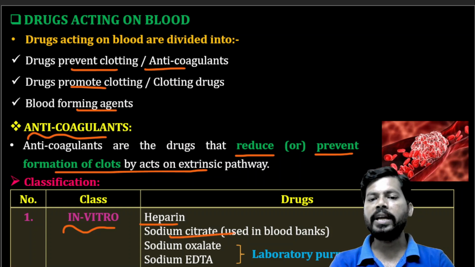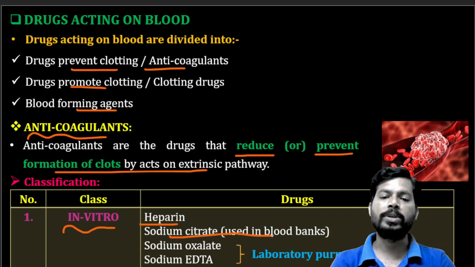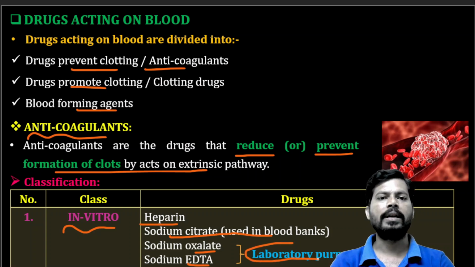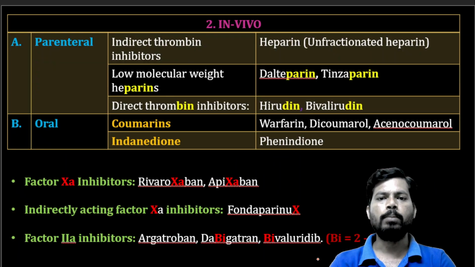Sodium citrate is mainly used in blood banks to preserve blood. Sodium oxalate as well as sodium EDTA are mainly for laboratory purposes, experiments on blood as well as blood products. Next, the in vivo classification of anticoagulants, that is, the drugs used in the body.